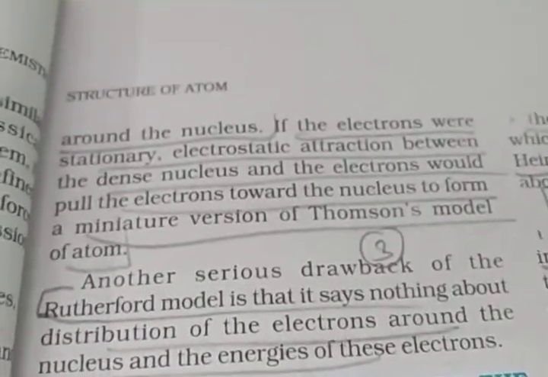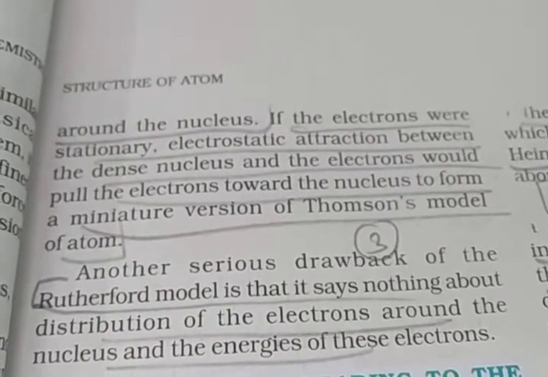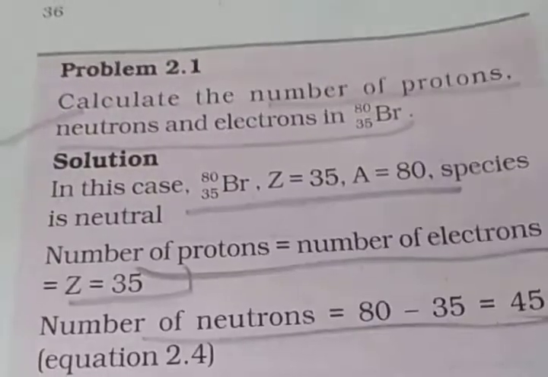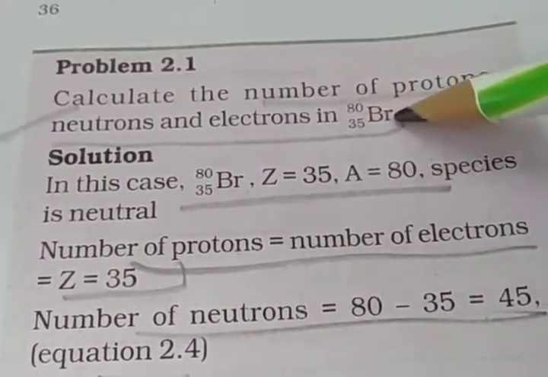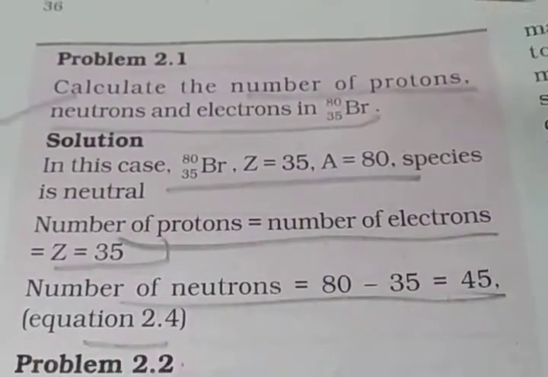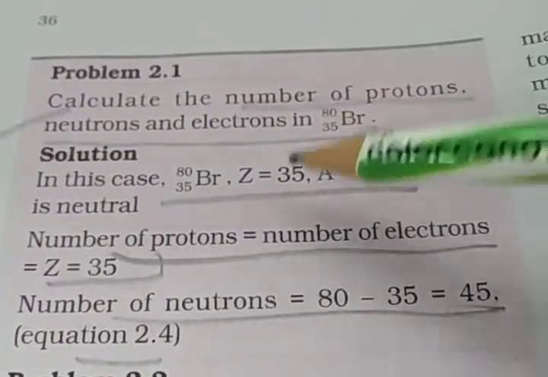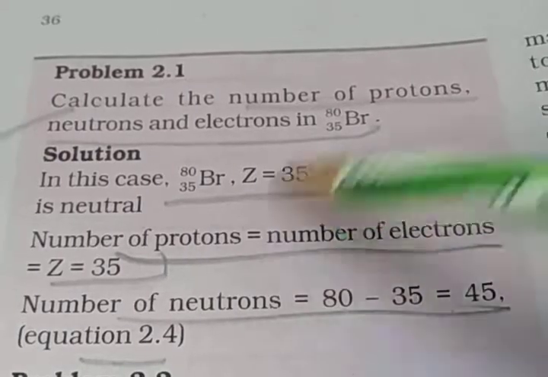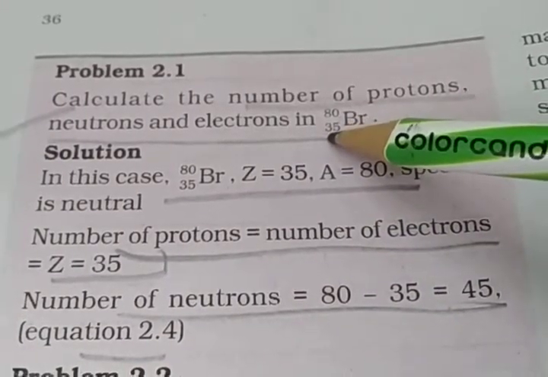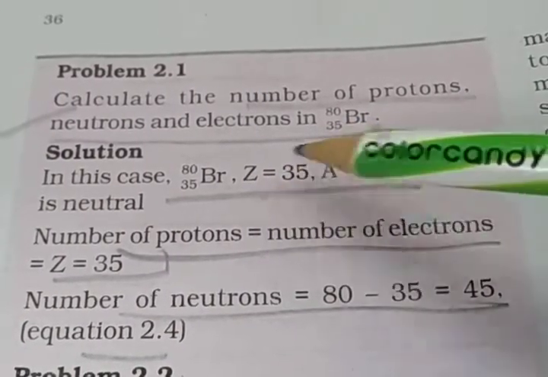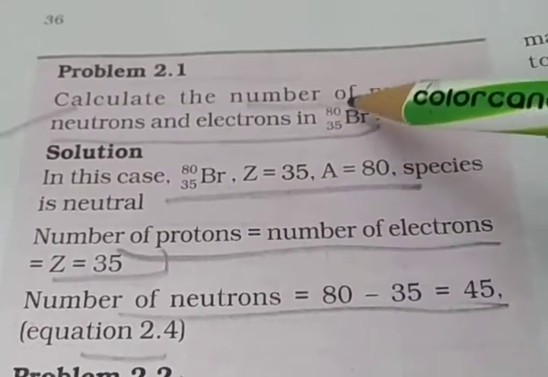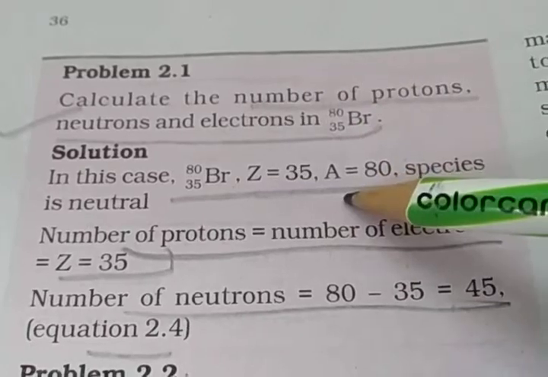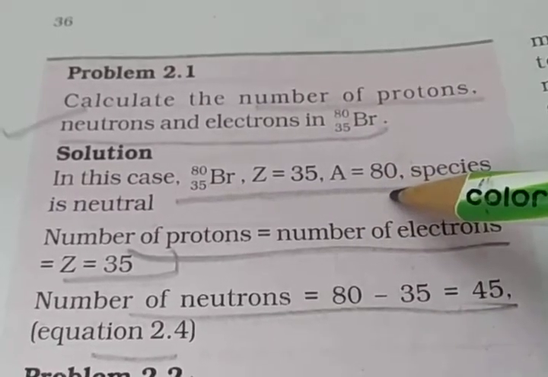So Thomson model completed and then Rutherford model completed. Then problem 2.1, you see. Calculate the number of protons, neutrons and electrons in this one. Here the atomic number, denoted by Z, is equal to 35, and 80 is the mass number, A, equal to 80.